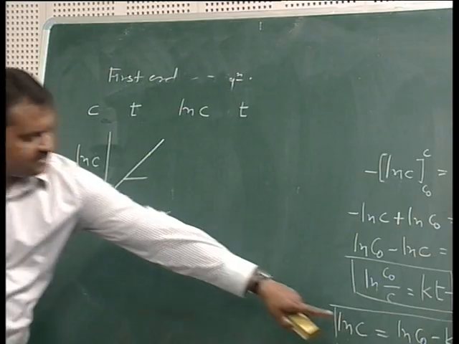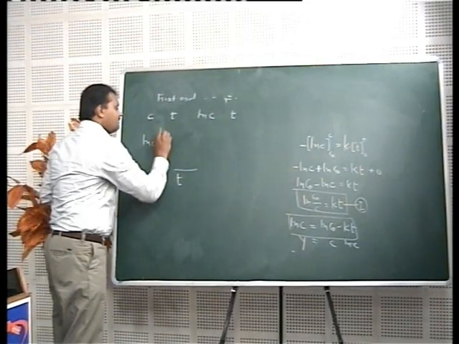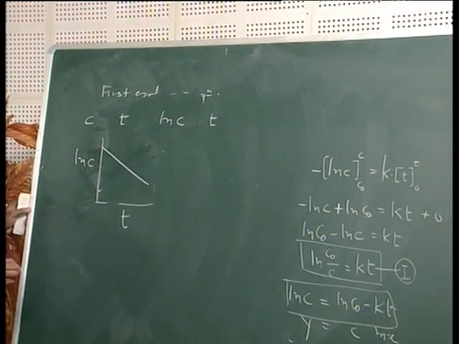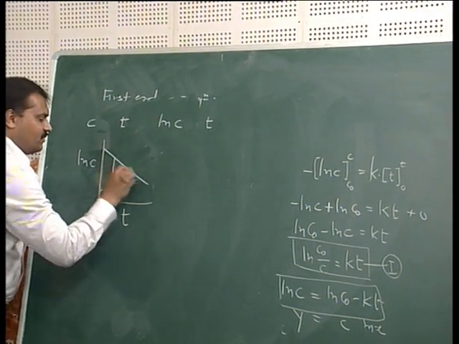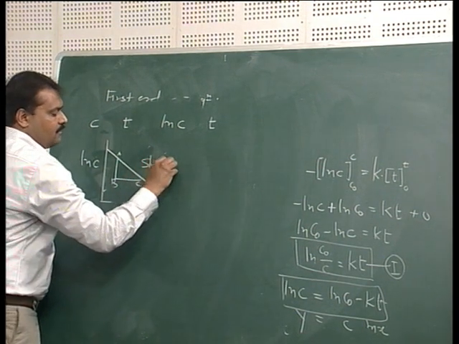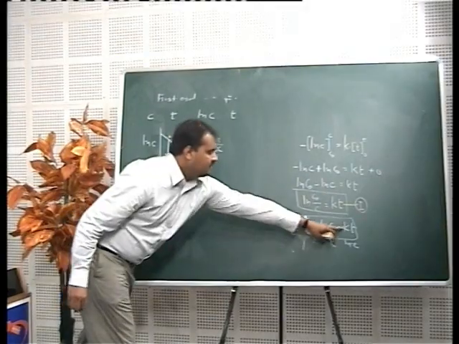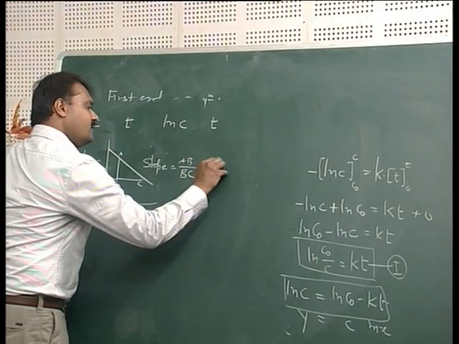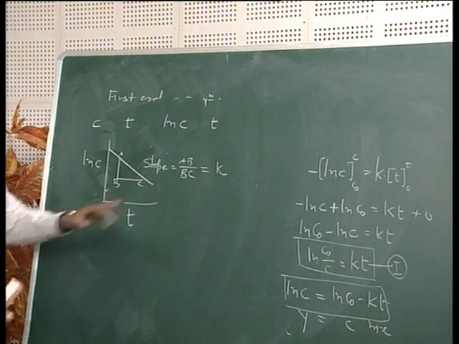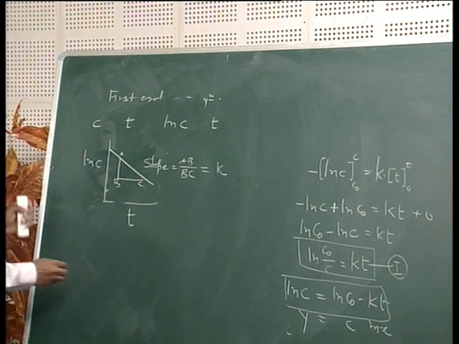Here the slope is negative, so the graph will be a straight line, but it will have a negative slope. From the value of the slope, we can get K. So one can determine the rate constant of the reaction from its slope.